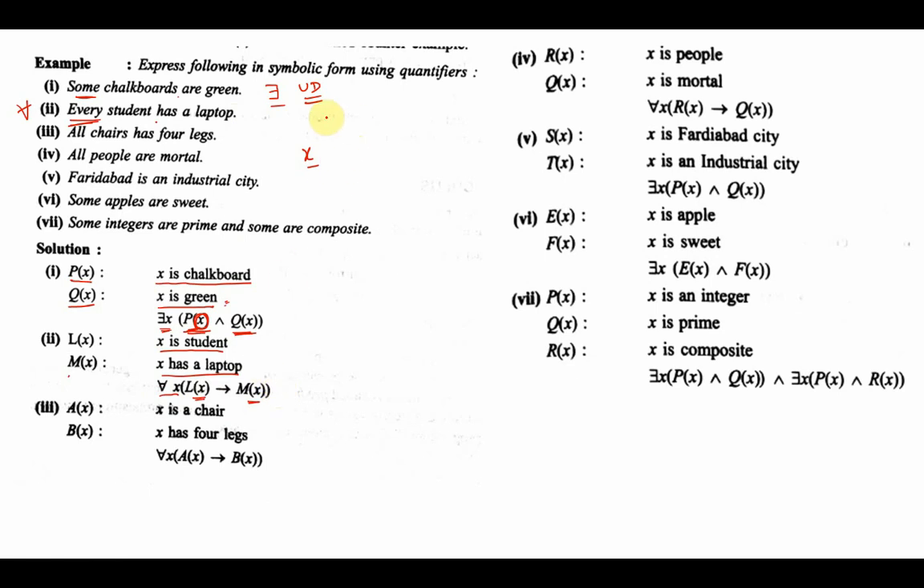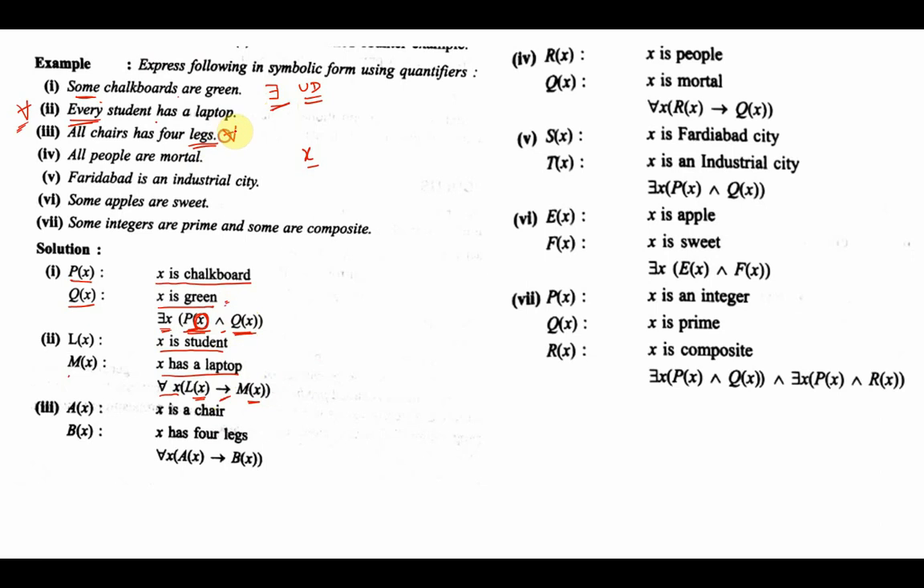In fact, whenever you see an informal statement using every or all, wherever you have to use the universal quantifier, the thumb rule is to use implication. And wherever you are using the existential quantifier, use the conjunction. This is a simple thumb rule. All chairs have 4 legs.